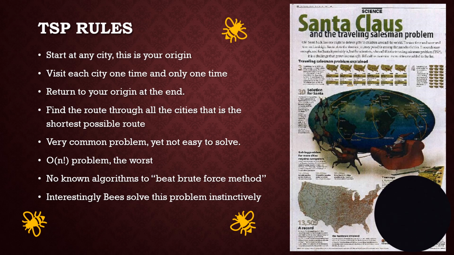Interestingly, bees, when they leave their hive and go and visit flowers, they solve this problem instinctively. Their little bee brains are actually better at solving the traveling salesperson problem than computers. And so, what we really should do is just copy their algorithm and see what they're doing.